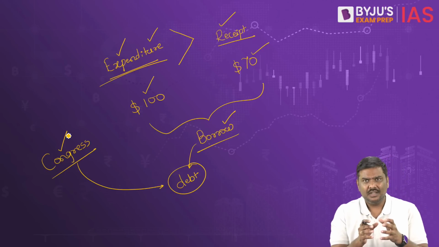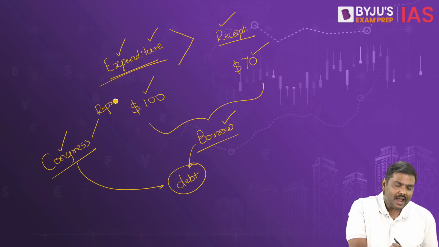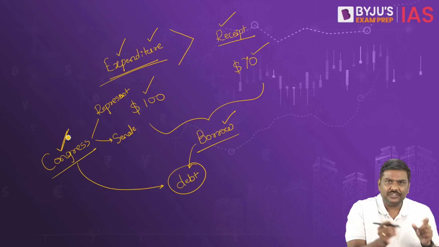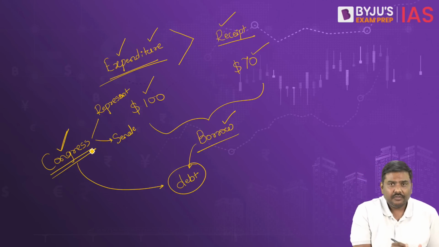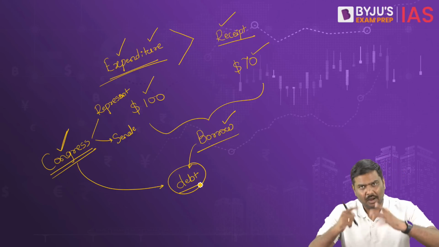Congress is basically the two houses, that is the House of Representatives and the Senate. Both of them put together is the Congress in USA. So it is this Congress which will fix how much is the debt limit allowed for the government.